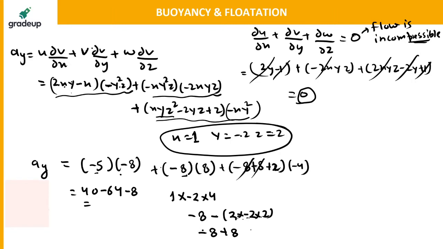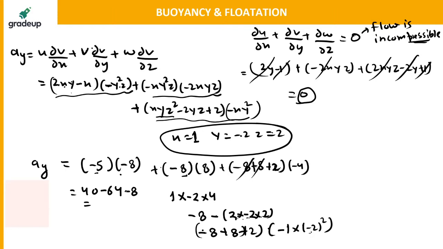This is minus plus 8. 0 plus 2 into minus x, minus of 1 into y square. Y square is minus 2 whole square, which is 4, minus 4.